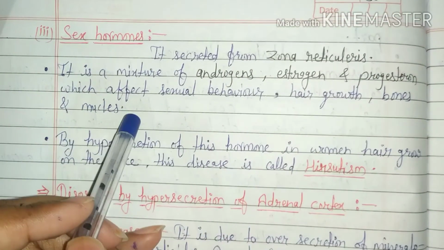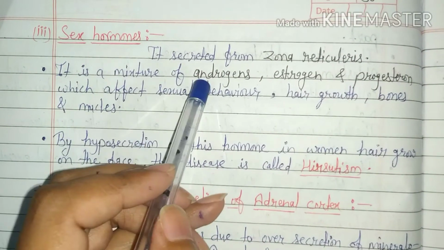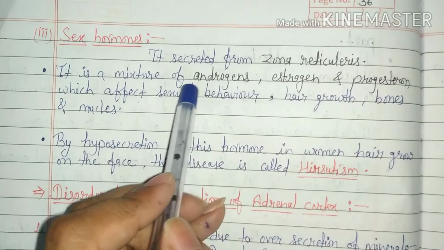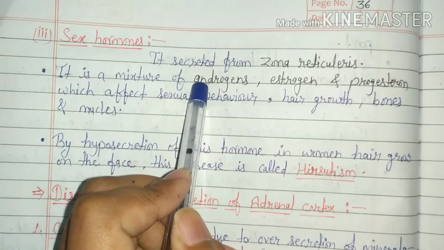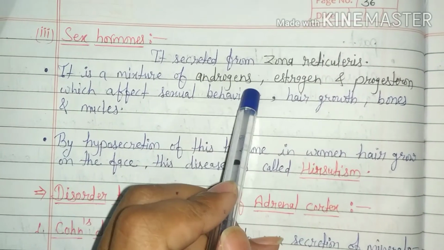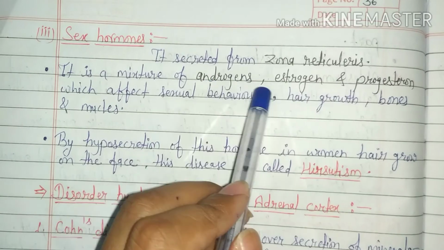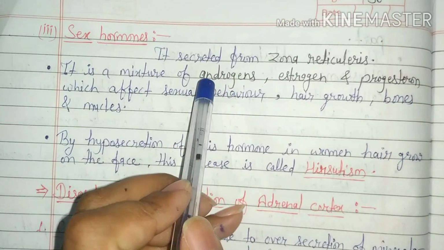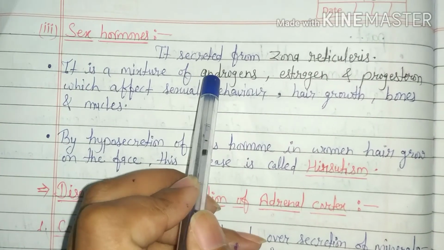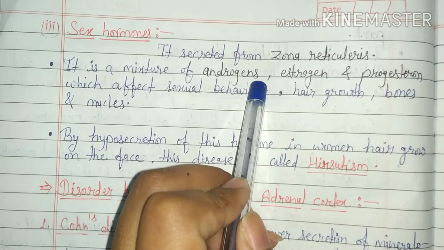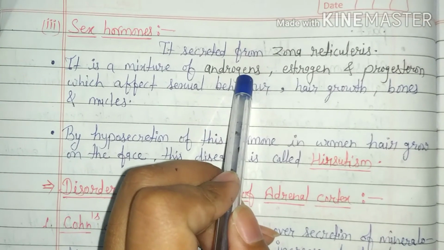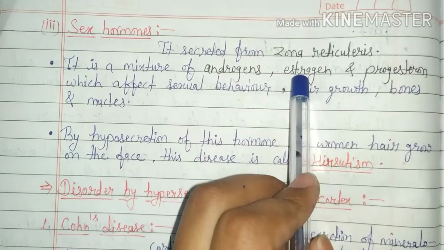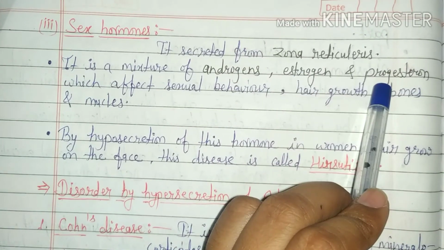So estrogen, progesterone and androgens are secreted by the adrenal cortex region and also secreted from the testis and ovary. In males only androgens are secreted by sex organs, and in females only estrogen and progesterone hormones are secreted by sex organs.